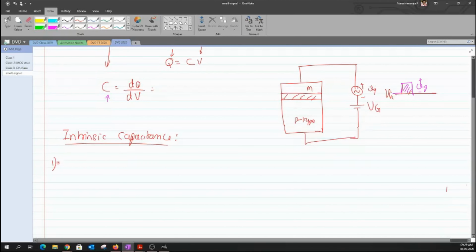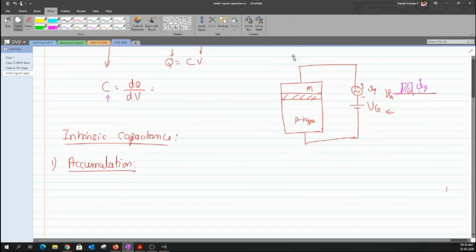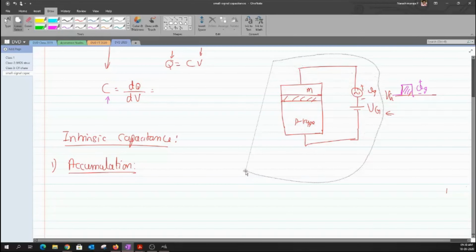Now, we will take each region of operation of this MOS structure and see what capacitance it gives us. First, let us go with accumulation. In order to make this accumulation, what type of bias voltage do I need to apply across this VG? Is it positive or negative for me to have an accumulation in this particular structure? Negative. Yes, it's supposed to be a negative voltage.